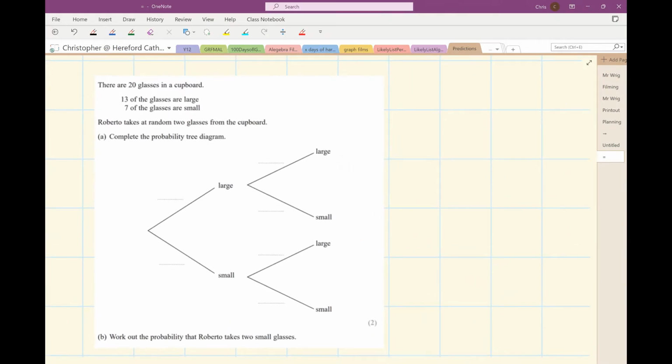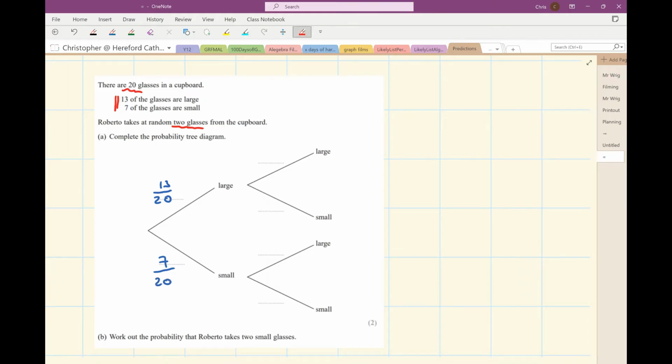There are 20 glasses in a cupboard. 13 are large and 7 are small. Roberta takes at random 2 glasses from the cupboard, so there's no replacement here. Complete the probability tree diagram. Well, when he first steps up to the cupboard, he has a probability of 13 out of 20 of taking a large one, and 7 out of 20 of taking a small glass.